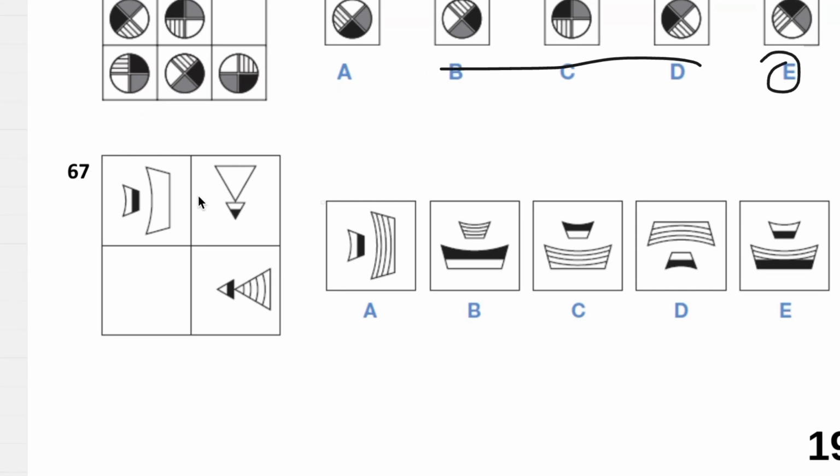And then 67, we see a 90-degree rotation from this one to that one. So let's do a 90-degree rotation. We see this shading. This one doesn't stay the same. It stays black and white, but it flips. So this is going to flip to be white, black on the top, which is going to be C.